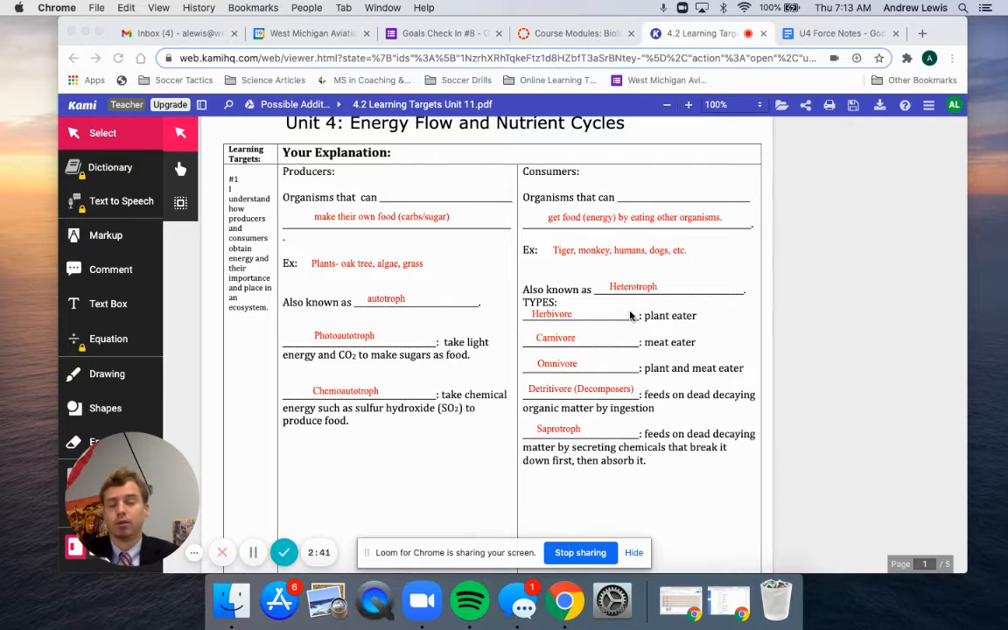And there are a couple different types. Most of these terms should be very familiar to you. Herbivore, they are eating plants only. Omnivore eats both plants and meat. Carnivore is only eating meat, right? Detrivore, or what we call decomposers, are feeding off of dead or decaying organic matter so that they are not killing themselves. That's really the important distinction here.